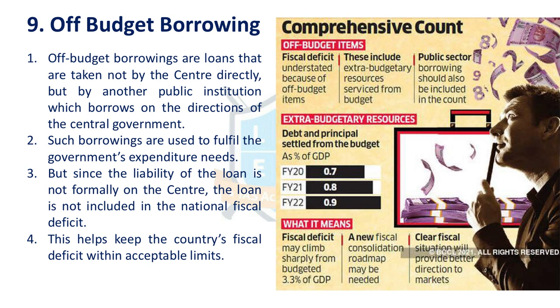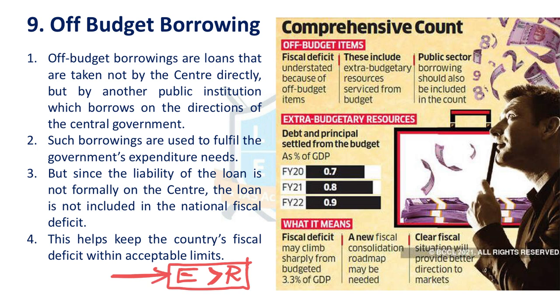Next issue is off-budget borrowing. Off-budget borrowing means, in the budget, government mentions the expenditure and revenues of that particular financial year. But if the expenses are more than the revenue, then government has to borrow. As government borrows more, deficit keeps on increasing. So instead of budgetary borrowings, what if the government borrows through other public sector enterprises? That essentially is the government's borrowing, but it is not shown in the budget. Such borrowings are known as off-budget borrowing.